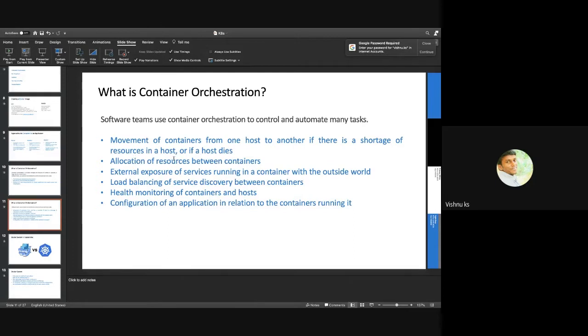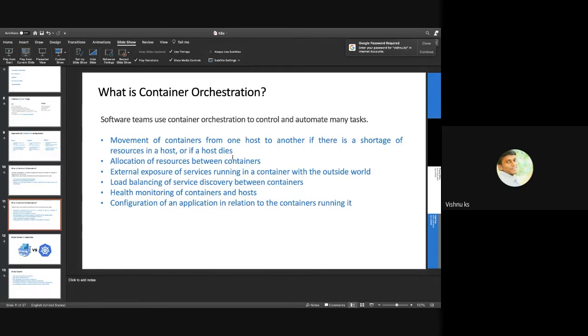Allocation of resources between containers. We can restrict the resource utilization of containers. On a single node, we can host multiple containers, and we need to restrict the CPU or memory requested by each container. That we can only do with a container orchestrator.